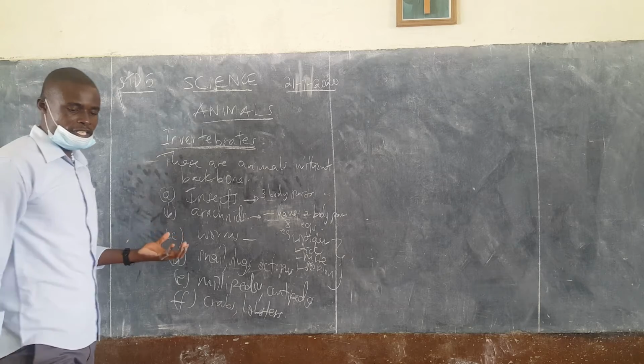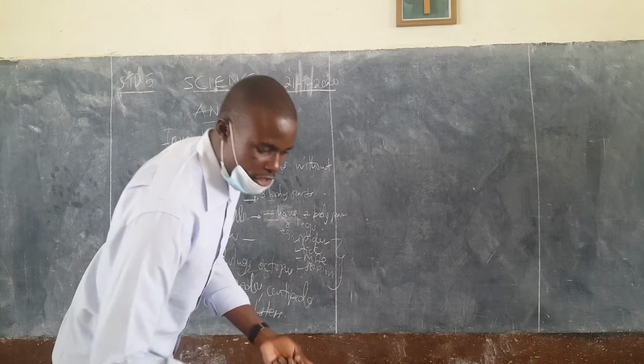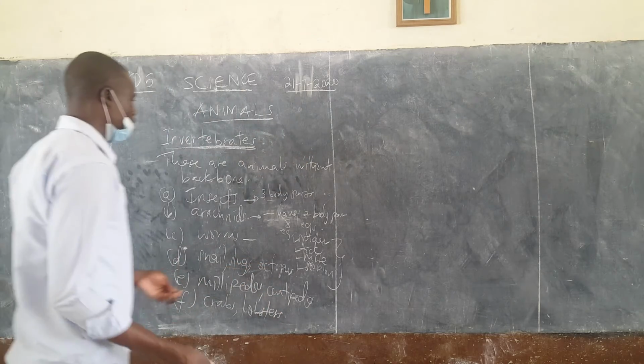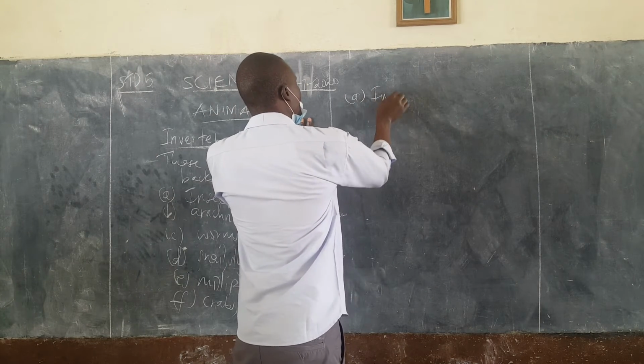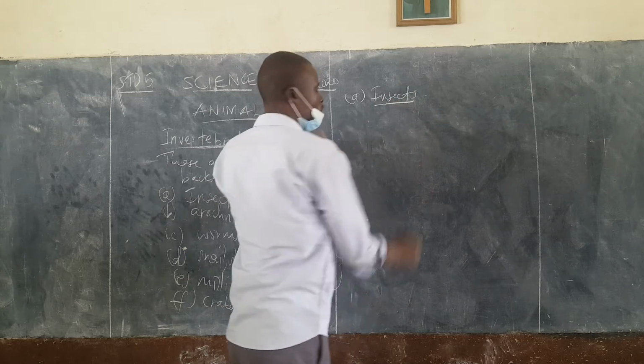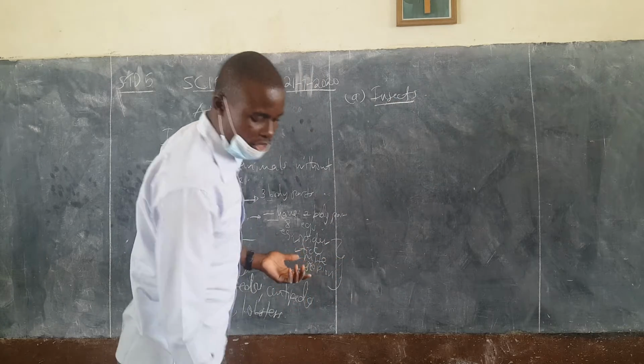So this is very interesting, Lana. We just start beginning with the first one, but you can go very, very fast. Number 1, let's begin with A, that is insects. So what can I say about insects, Lana? Just to mention some few of them.